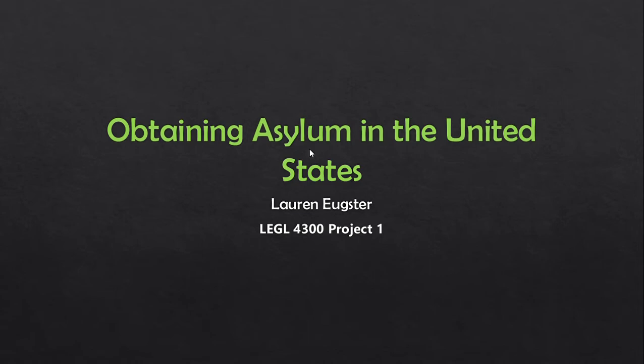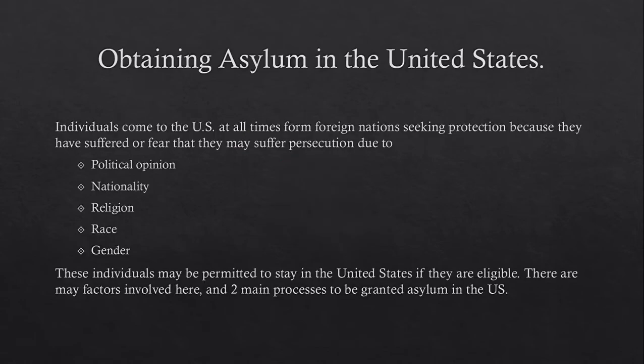The topic that I chose to do my project on is obtaining asylum in the United States and how to do so. Individuals come to the U.S. at all times from foreign nations seeking protection because they have suffered or fear they may suffer persecution due to political opinion, nationality, race, religion, or gender. These individuals may be permitted to stay in the United States if they are eligible. There are many factors involved here and two main processes to be granted asylum in the U.S.